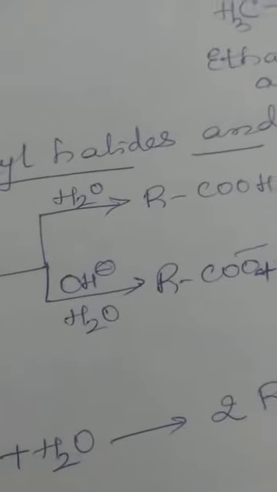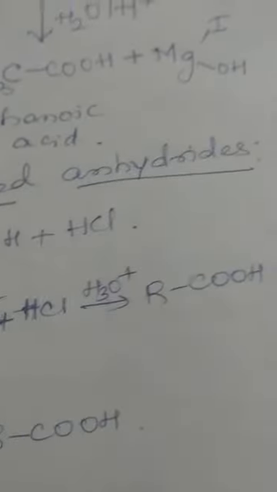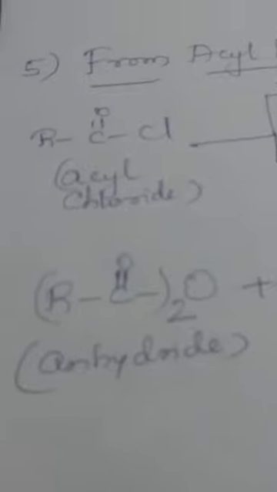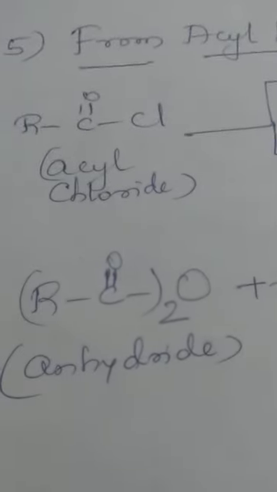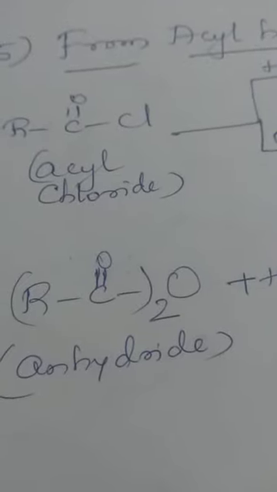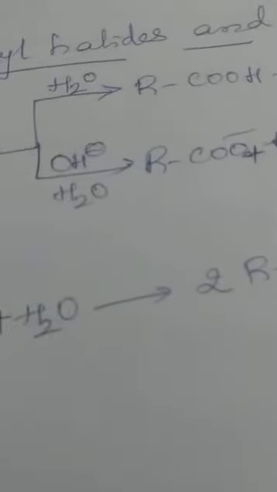If you take alkaline medium OH minus, carboxylate anion is formed, which on hydrolysis will give you the corresponding carboxylic acids. If you take an anhydride, as I have already told, an anhydride is obtained by the elimination of one water molecule from 2 molecules of the carboxylic acid. The general formula is RCO twice O. On hydrolysis, 2 molecules of the corresponding carboxylic acid will be formed. So this is from acyl halides and anhydrides.